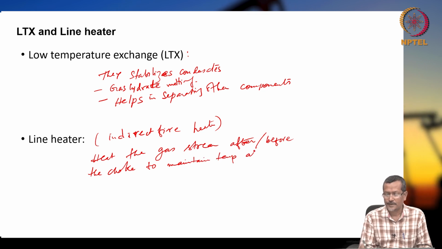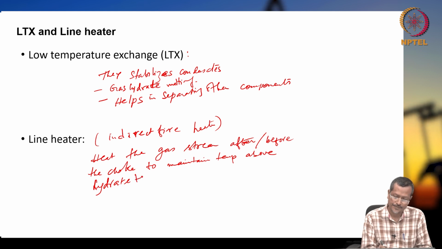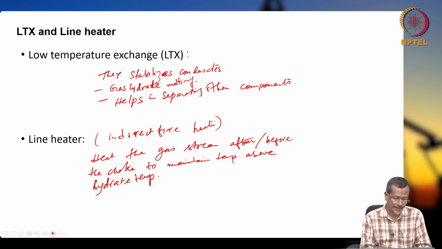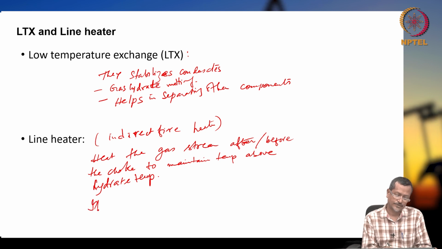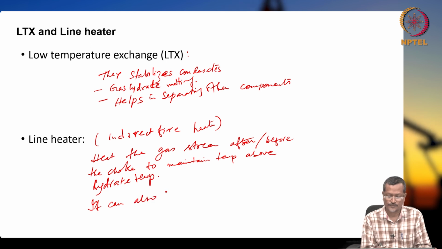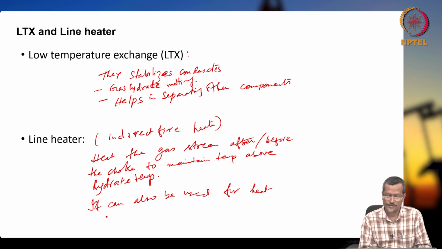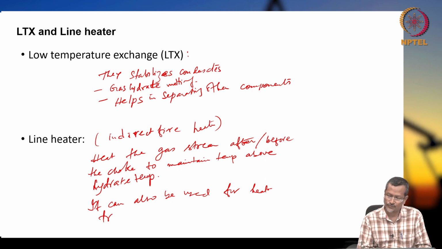The heater can also be used to heat crude oil for treating. It can also be used for heat treatment, for heating the crude.